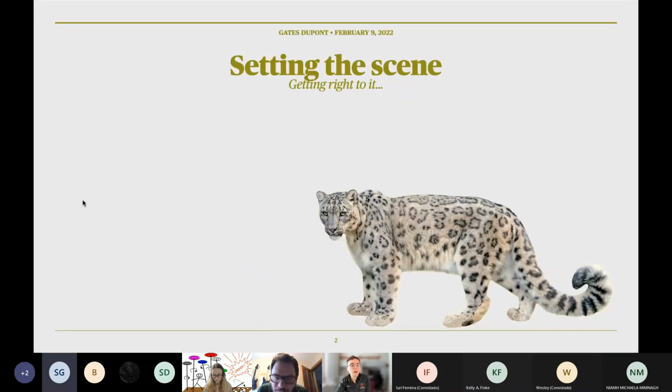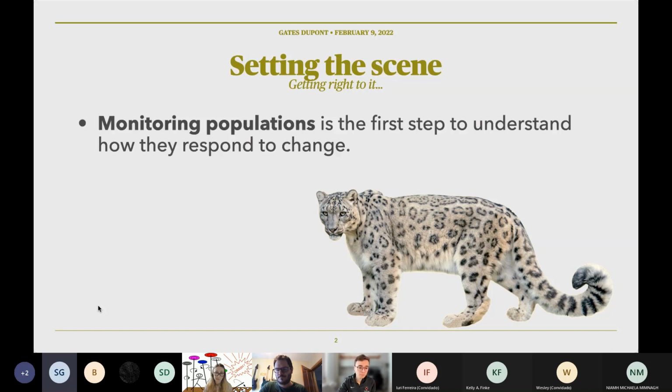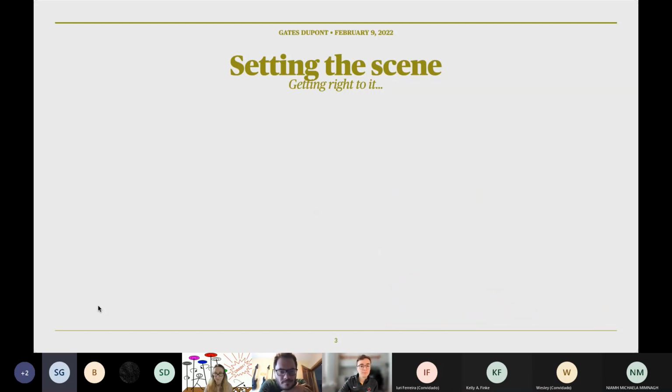Just to set the scene here, understanding the causes and consequences of changes in animal populations is fundamental to ecological questions. But to investigate such questions and avoid spurious conclusions, we need to have good estimates of population size. This motivates the need for the development of rigorous methods to monitor populations. The snow leopard is a great example of this. It's a secretive species, and they're also of serious conservation concern, with only around 3,000 individuals remaining. But we need better estimates to help guide conservation efforts.